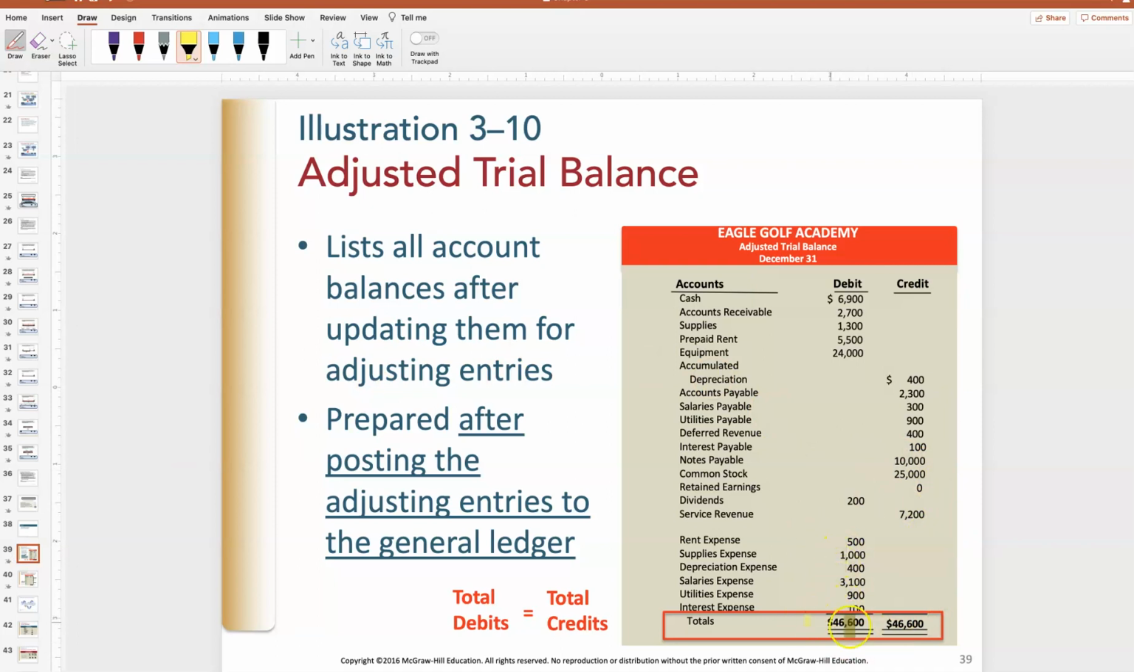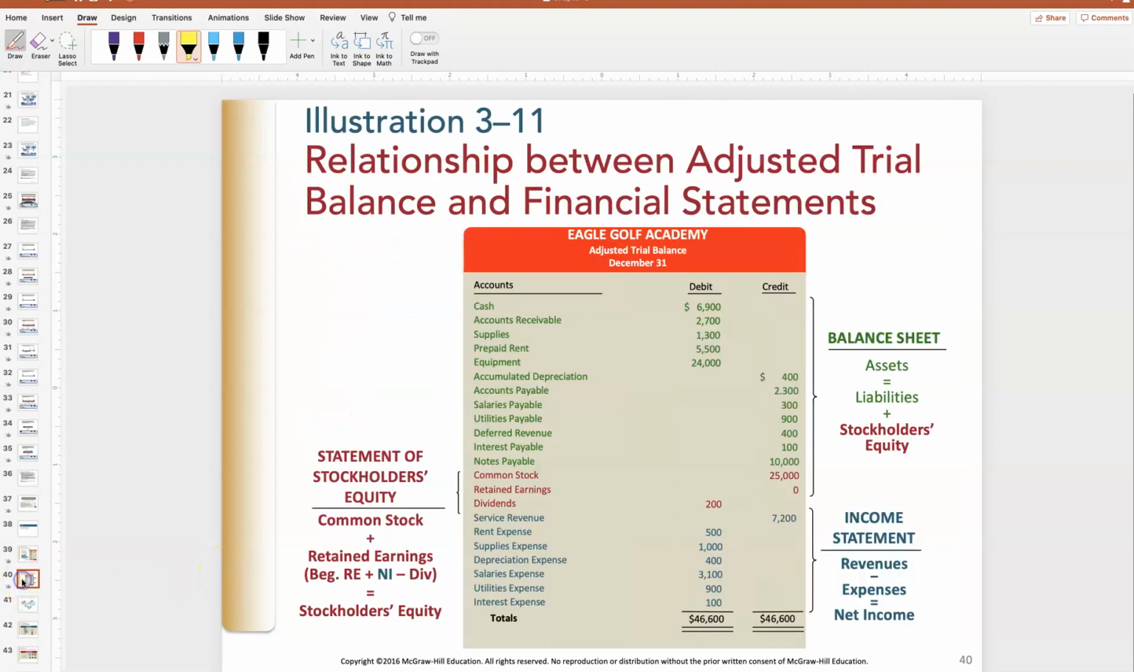I need to check again. Did debits equal credits? They do. Great. Okay, I'm finally here. I'm finally ready to put those financial statements together. So if you look at your adjusted trial balance, they've color coded it here for you, right? Green are things that are going to go to your balance sheet, including some of this red down here, because eventually your common stock and retained earnings end up on your balance sheet as well. And blue is income statement.